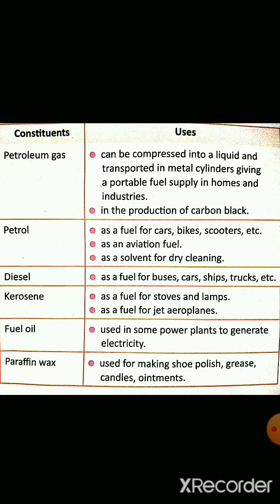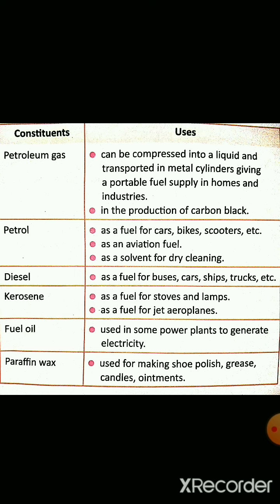Another is petrol. Petrol, you know very well, is a fuel which is used in our vehicles, and it is also used as an aviation fuel. Aviation means in aircraft, fuel in aeroplanes, and especially in military aircraft. It is also used in dry cleaning as a solvent.